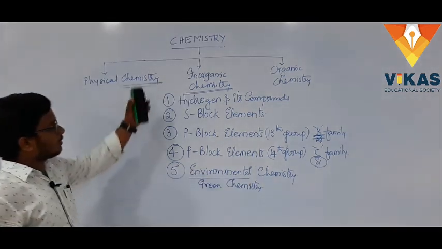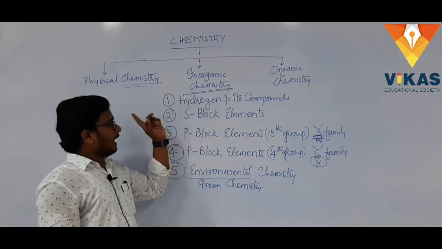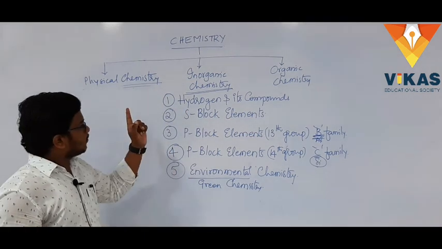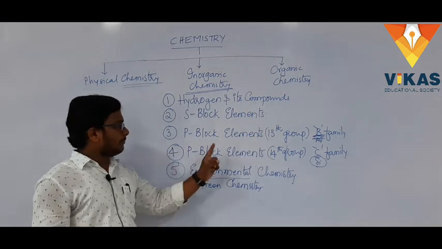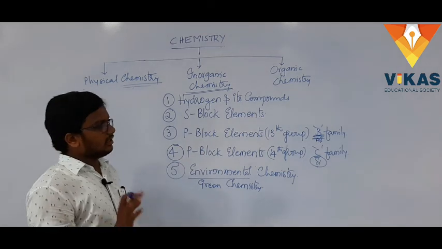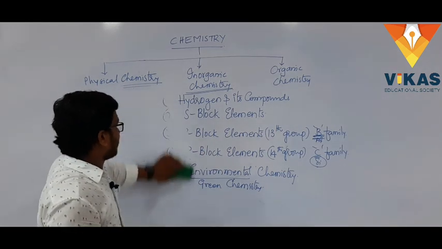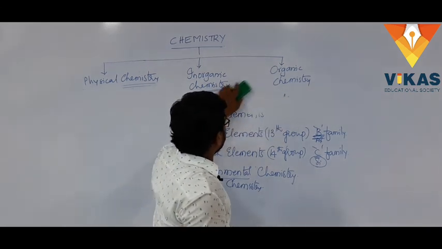So these are the topics covered in inorganic chemistry: hydrogen and its compounds, S block elements, P block elements of the boron family, P block elements of the carbon family, and next, environmental chemistry. These are the topics covered in the inorganic part. So what is covered in organic chemistry?